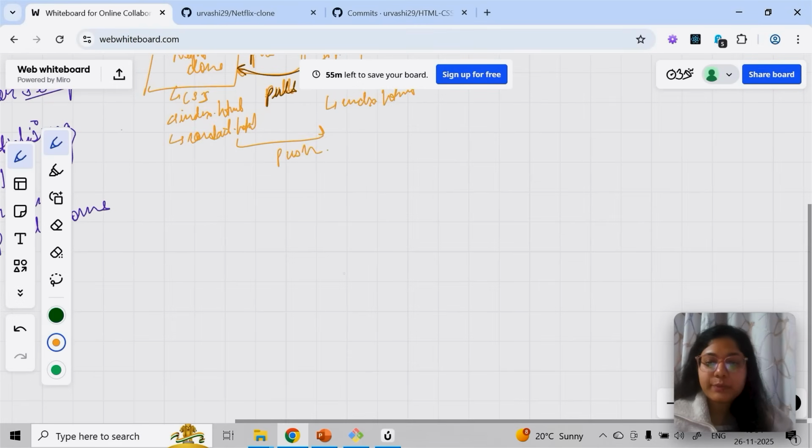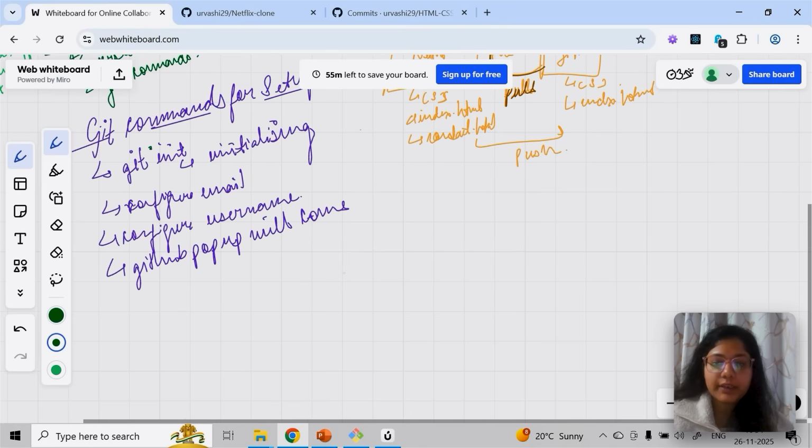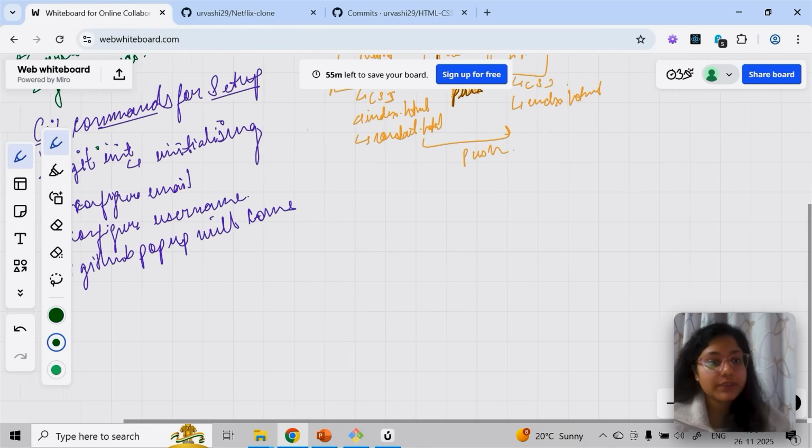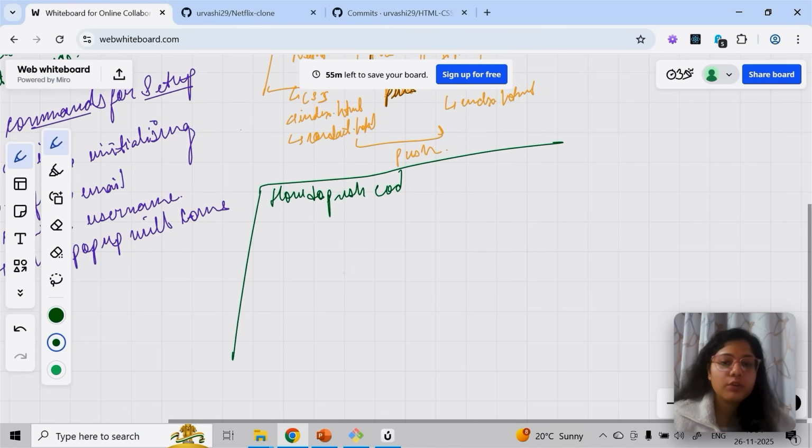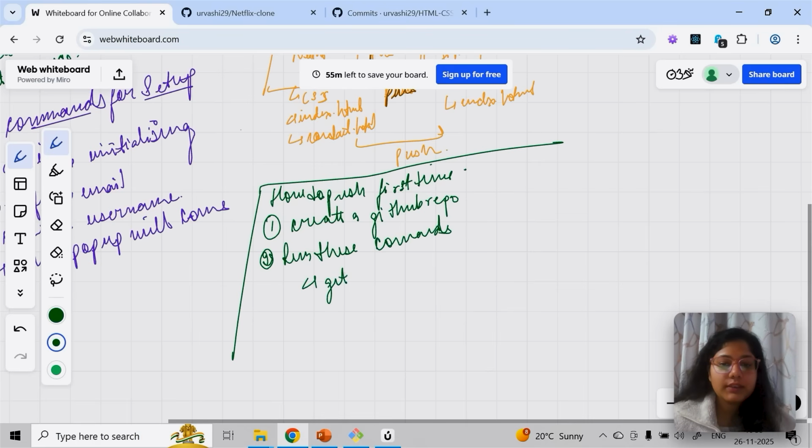Okay, so now let me recall all the commands we have seen. I will write all of it here. I've added one pointer: a GitHub pop-up will come during the setup, the first time you try to push from your local to GitHub. So, how to push code or a folder for the first time. Firstly, you will create a GitHub repo. This is the first step. After that, you will run these commands. The first command is going to be git init, which is initializing your repository.